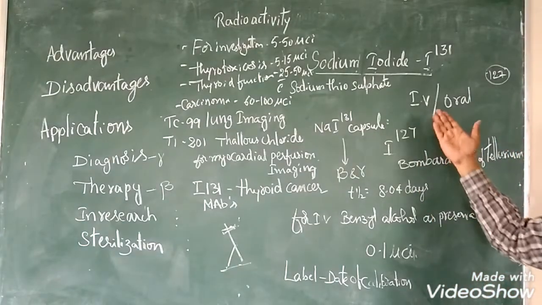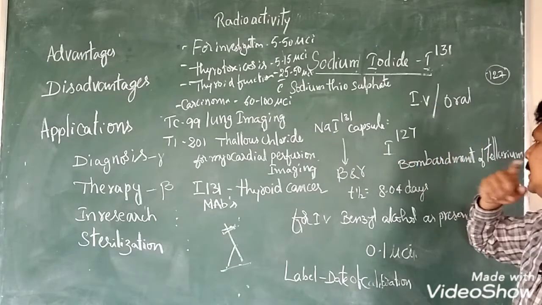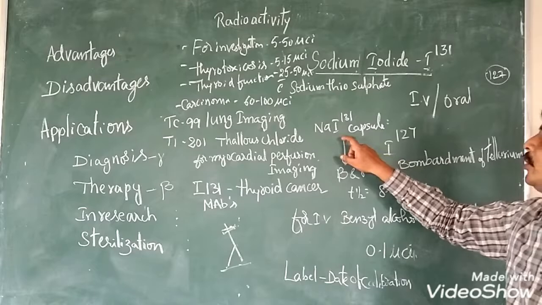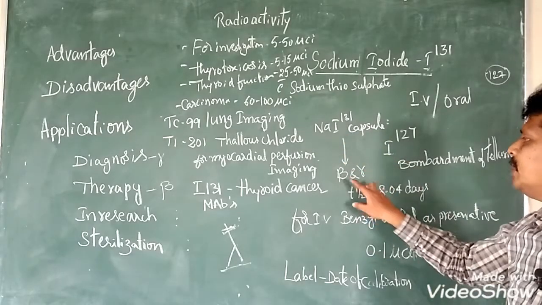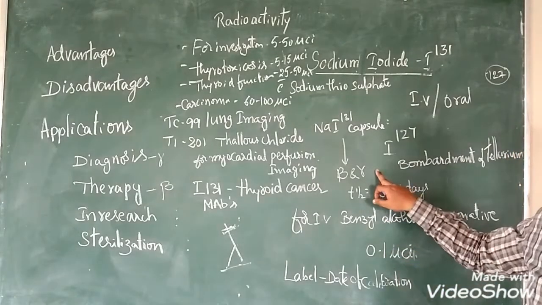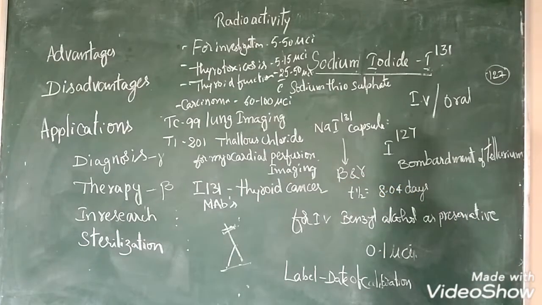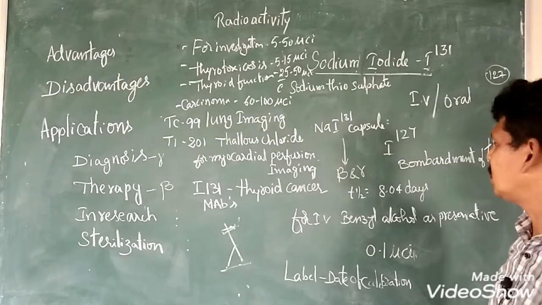It can be given as an IV or oral. Sodium iodide emits beta and gamma rays. Beta rays show significant penetration, and gamma rays also show higher penetration. Ionization power is greater in beta than in alpha, which leads to the death of specific cells which are not required by us.